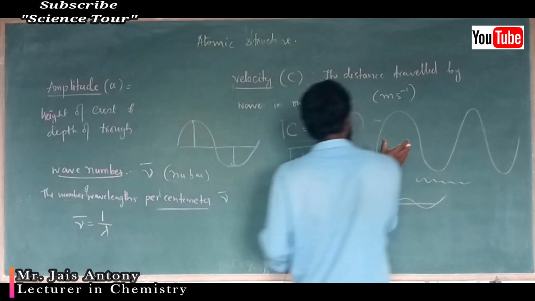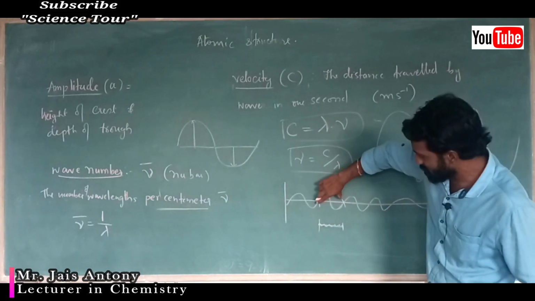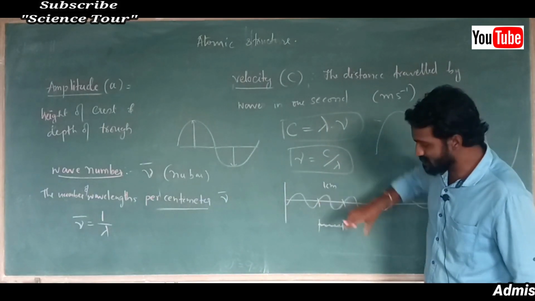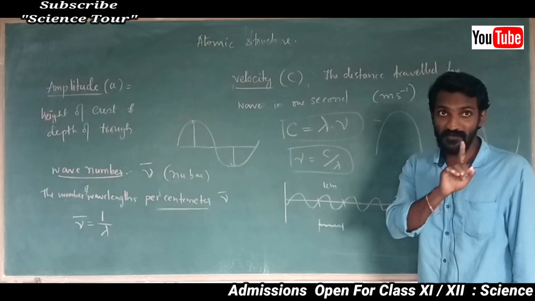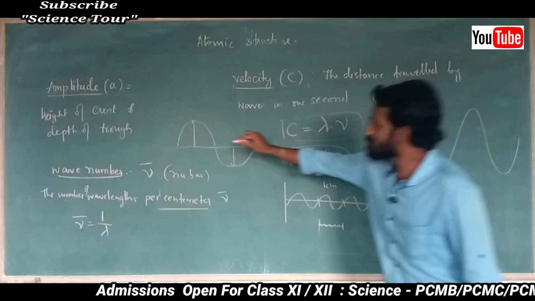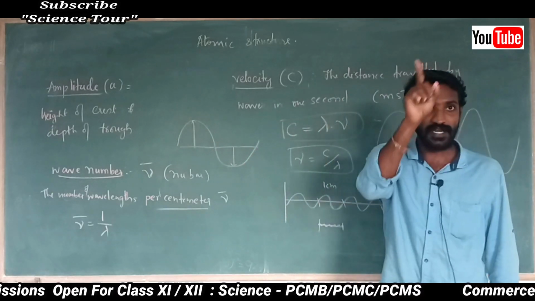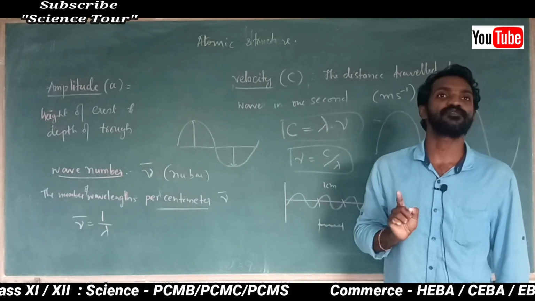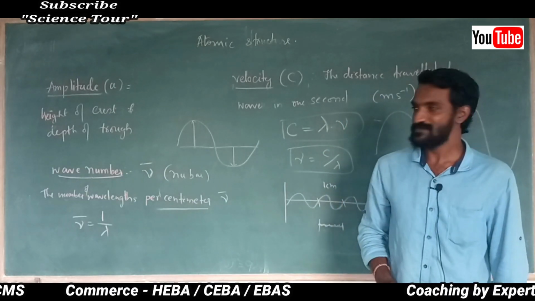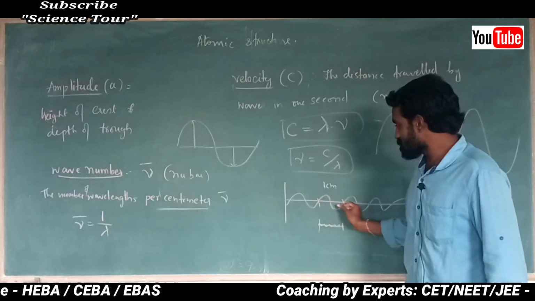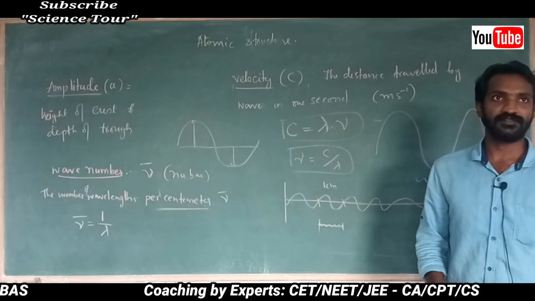Just consider 1 centimeter, per centimeter here. One wavelength means one up, one down, that is one crest and one trough, one wavelength. So sometimes it may be one wavelength per centimeter.